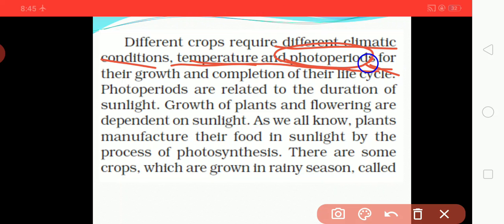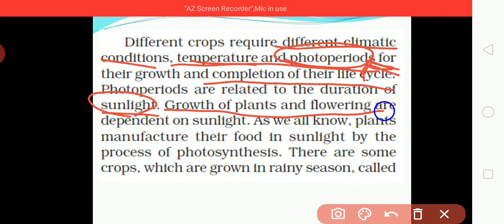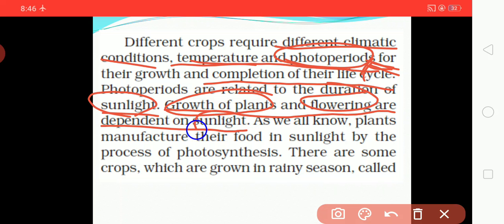They need different time periods of sunlight for photosynthesis. Photoperiod is related to the duration of sunlight. Photoperiod means the duration of sunlight, how much sunlight they need. In the same way, growth of plants and flowering are totally dependent on sunlight.